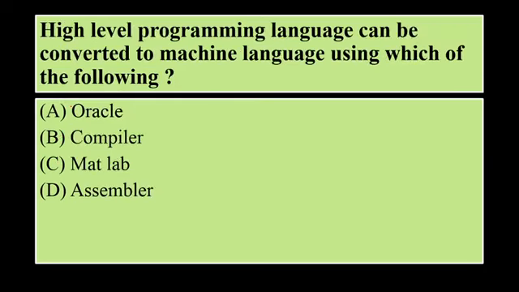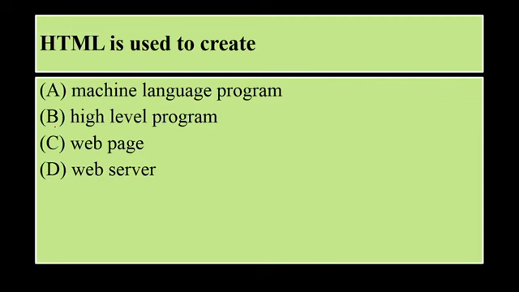High level programming language can be converted to machine language using which of the following? Oracle, compiler, MATLAB or assembler. So high level programming language can be converted to machine language using a compiler, which is the option B. HTML is used to create machine language program, high level program, web page or web server. So HTML, which is hypertext markup language, is used to create a web page, which is the option C.